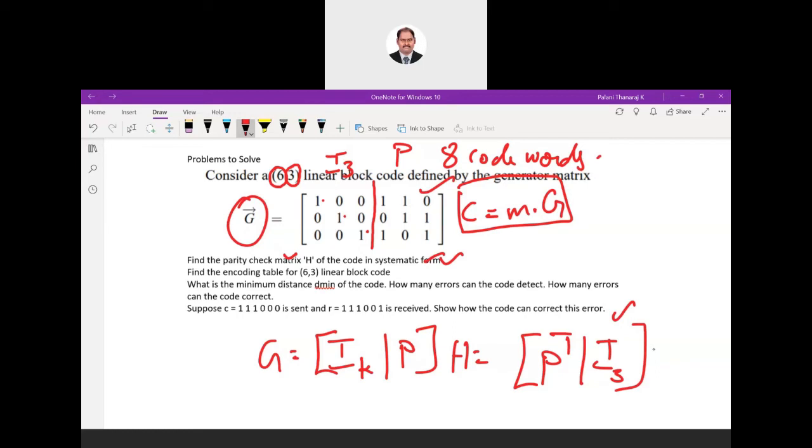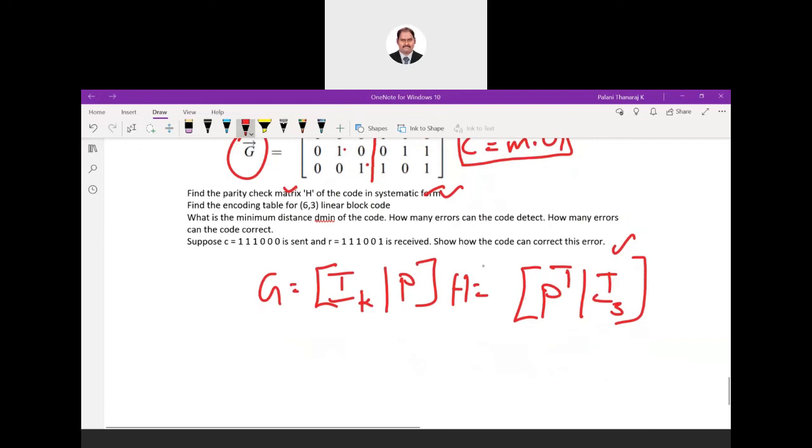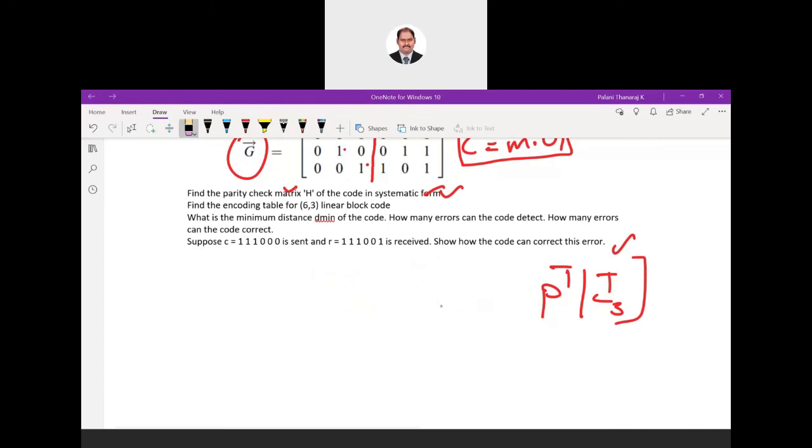The encoding table is nothing but generating those 8 code words. For each combination, you have to generate the code words. We'll try one.